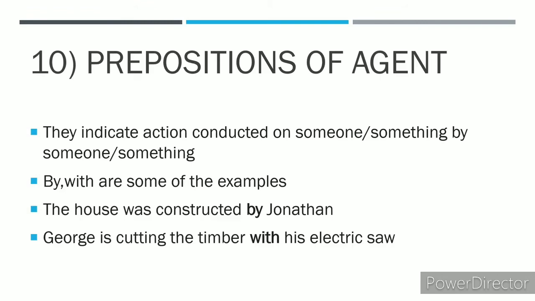Second example, George is cutting the timber with his electric saw. The action here is cutting the timber. So the action is performed on the timber and it is conducted by George. So this becomes a statement where an action is conducted on someone by something. So the preposition involved here is with, and that's why it becomes a preposition of agent.